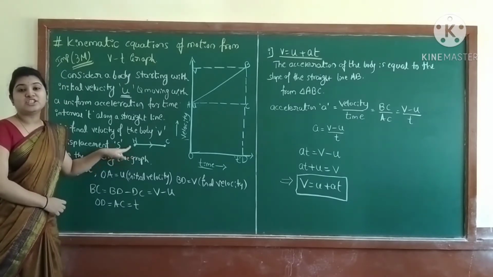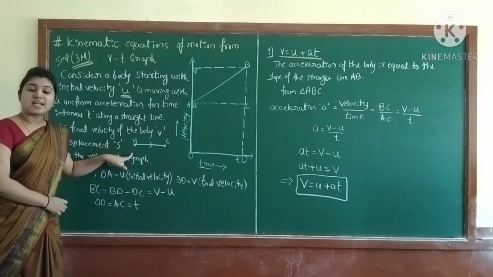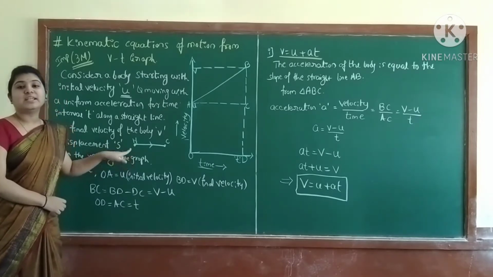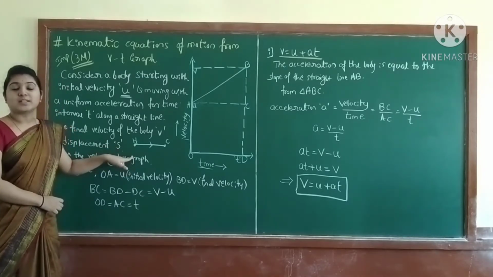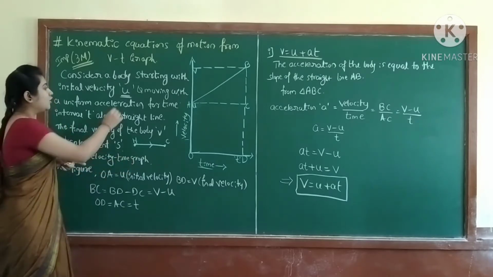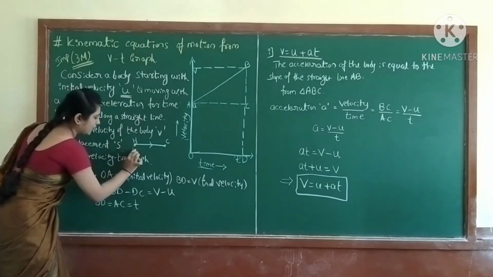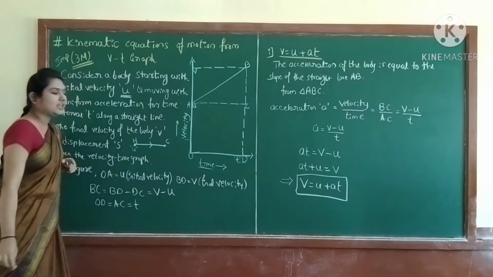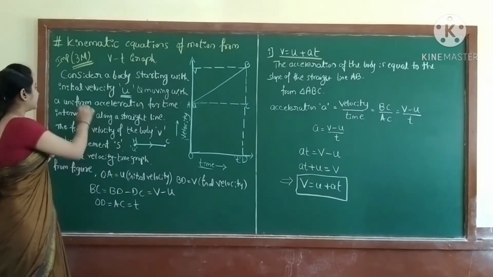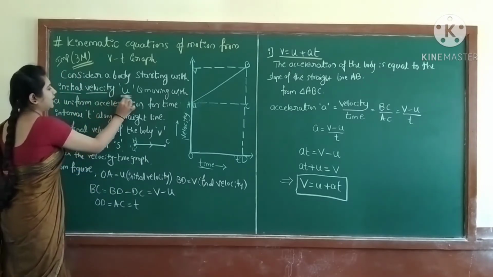This is your initial velocity. Wherever you start, that is your initial velocity. u here. u means initial velocity. Yes, here they have given the initial velocity u.